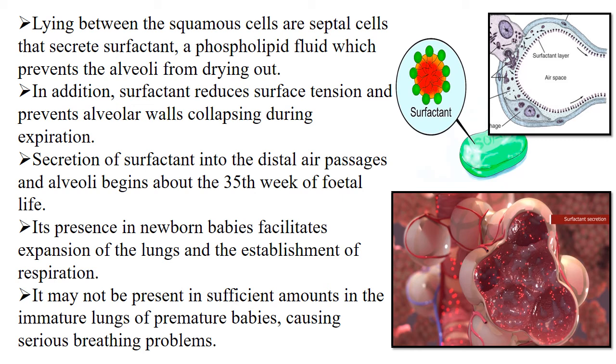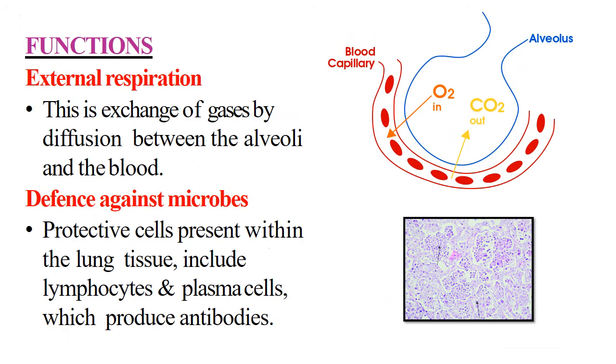Now moving towards the next slide. Now we will see the functions of the alveoli. The major function is external respiration. What is external respiration? This is the exchange of gases by diffusion between the alveoli and the blood. Second, there is defense against microbes. Protective cells present within the lung tissue include the lymphocytes and plasma cells, and they produce antibodies. So that is the defense against microorganisms. So these are the two major functions of the alveoli.